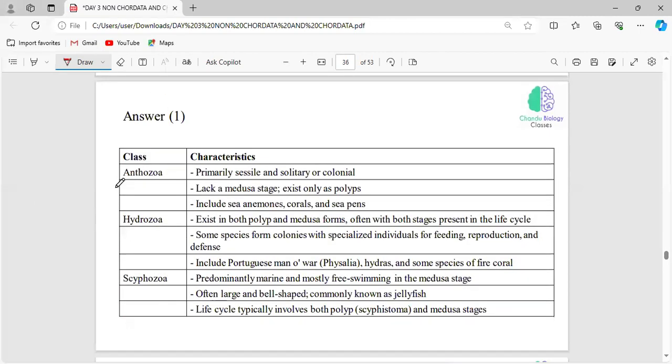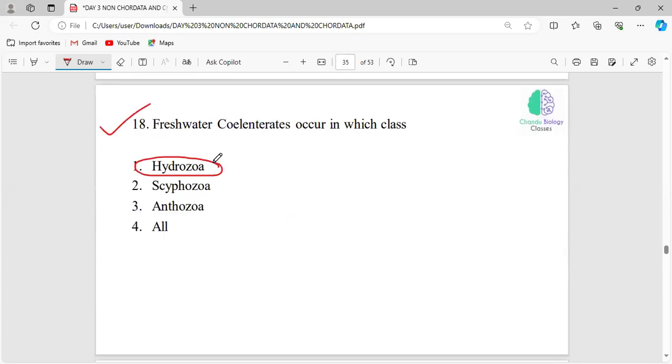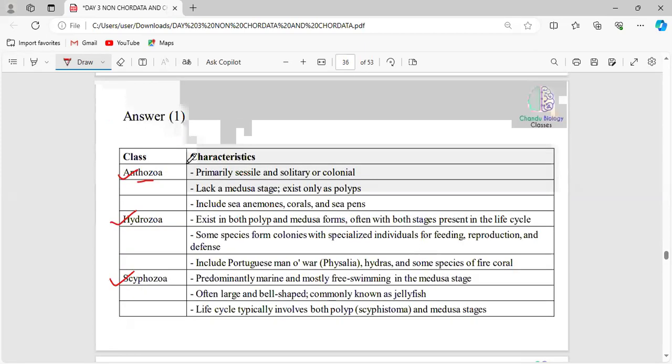Okay, see, in Coelenterata we have three different classes: Anthozoa, Hydrozoa, and Scyphozoa. The question asks about presence in freshwater or marine water. You have to understand that Hydrozoa is peculiar, as we can see it either in freshwater or in marine water. But Scyphozoa and Anthozoa are exclusively marine. And I have inserted all the other important characteristic features of the classes Anthozoa, Hydrozoa, and Scyphozoa.